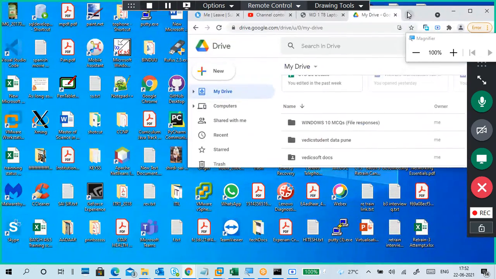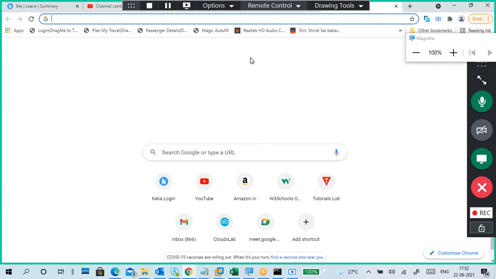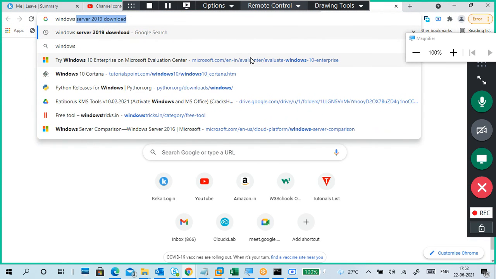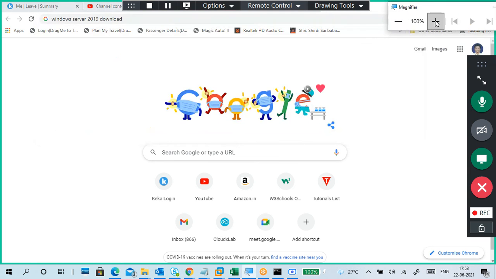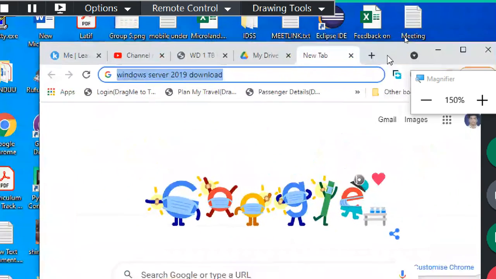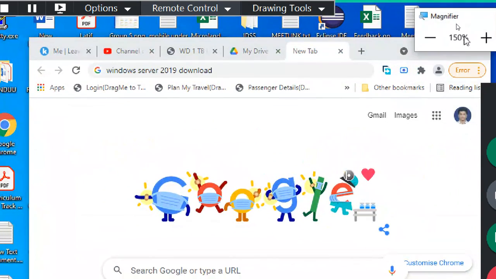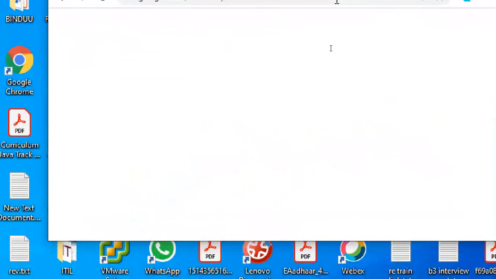So just type Windows Server 2019 ISO download. Click here. Okay, just type like this and open.